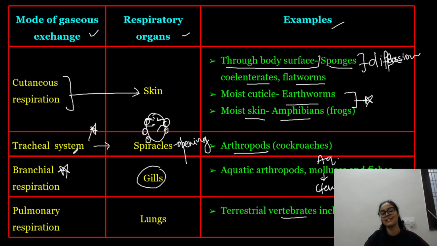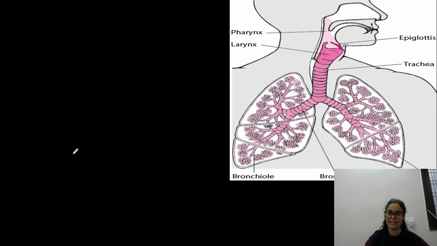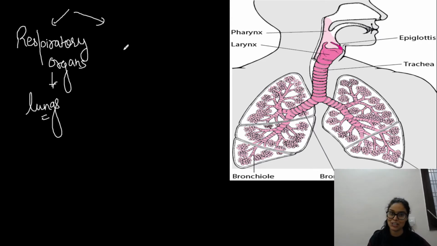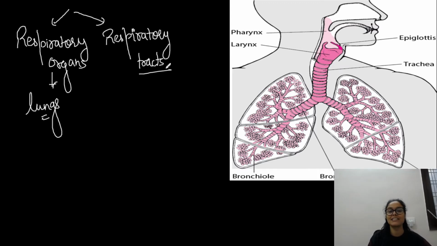So these are all the respiratory organs and modes of gaseous exchange that occur in different animals according to their habitat. When we talk about the human respiratory system, we have two parts. One is the respiratory organs, that is the lungs. So yes, respiratory organs are lungs in the case of humans. So we have pulmonary respiration. Pulmonary means, pulmon means lungs, right? And plus they have a whole passage that is known as the respiratory tract. So yes, they have a whole passage for respiration.